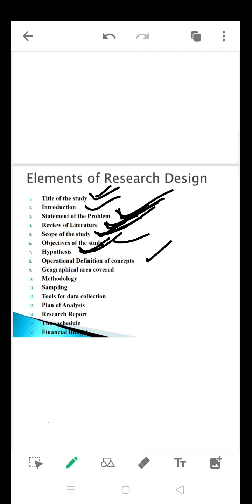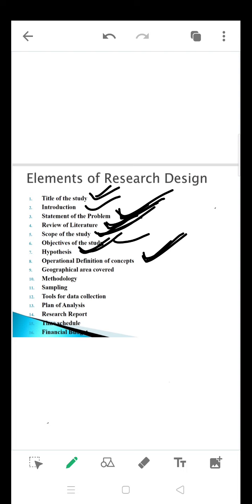Here, operational definition means any definitions, advantages, disadvantages, any framework related to your topic you can develop here. It is some theoretical work in a research process, confined to some meanings and inputs you are going to give. Because we are management students, we know what exactly customer satisfaction is. But for a common man, what is customer satisfaction? Those aspects you are going to confine in the operational definitions of the concepts.